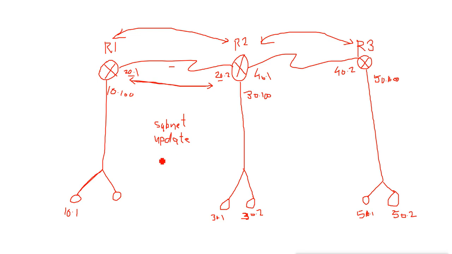Then they also check the area. That means we configure the area, like area 0, area 1 and so on. When they communicate to each other, they first ask which area you are in. When we configure OSPF on router 1, we add this network 20 in area 0. Then we configure OSPF on router 2, and again I add the network 20 in the same area, that is area 0.